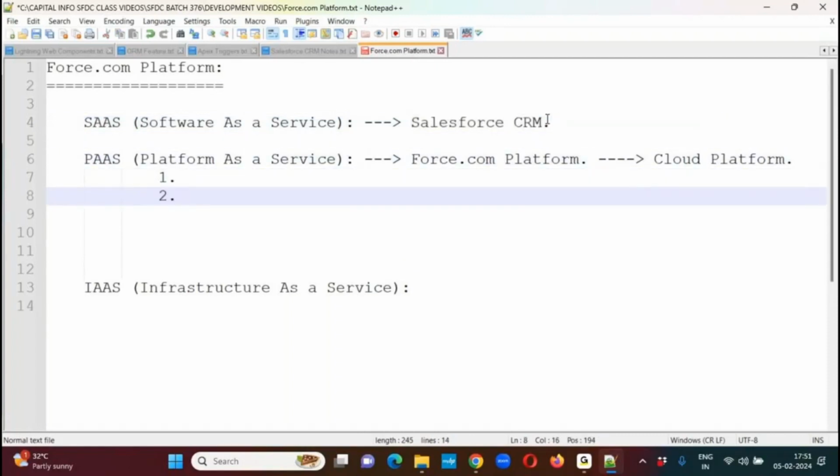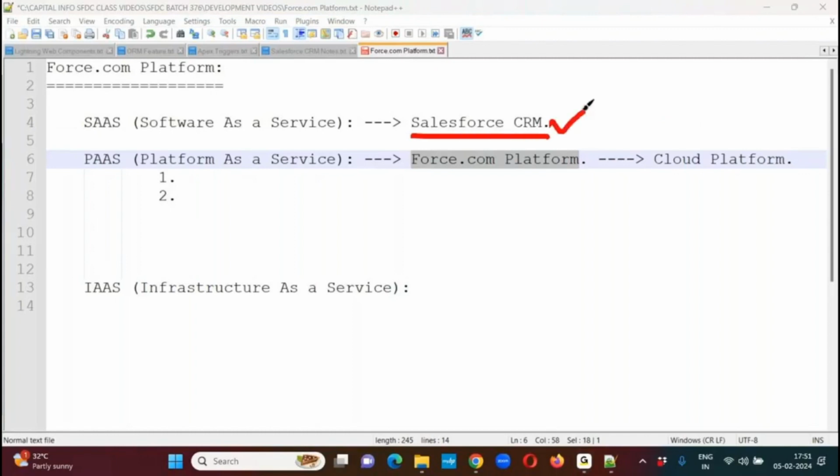Second one, by using this Force.com platform, we can extend the CRM functionalities. That means as part of this Salesforce CRM, they have given a collection of features. If you want some more additional enhancements, then we can extend the functionalities by adding additional enhancements also through the Force.com platform.